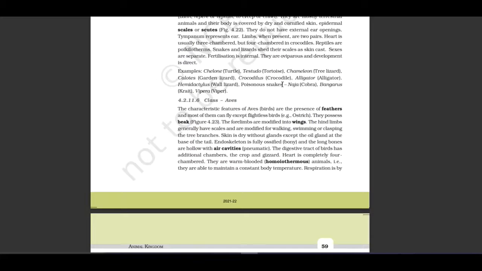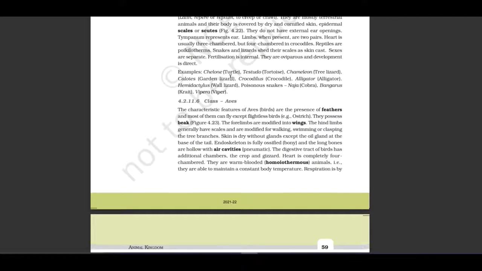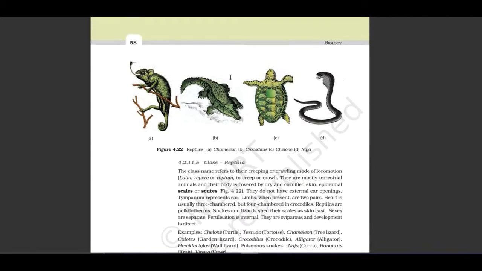Examples: Chelone, turtle; Testudo, tortoise; Chamaeleon, chameleon; Calotes, tree lizard; Hemidactylus, garden lizard; Crocodilus, crocodile; Alligator; Phrynosoma, ball lizard; poisonous snakes: Naja, cobra; Bungarus, krait; Vipera, viper. Let us see the picture. First is chameleon, second crocodile, third is chelone, and fourth is naja.